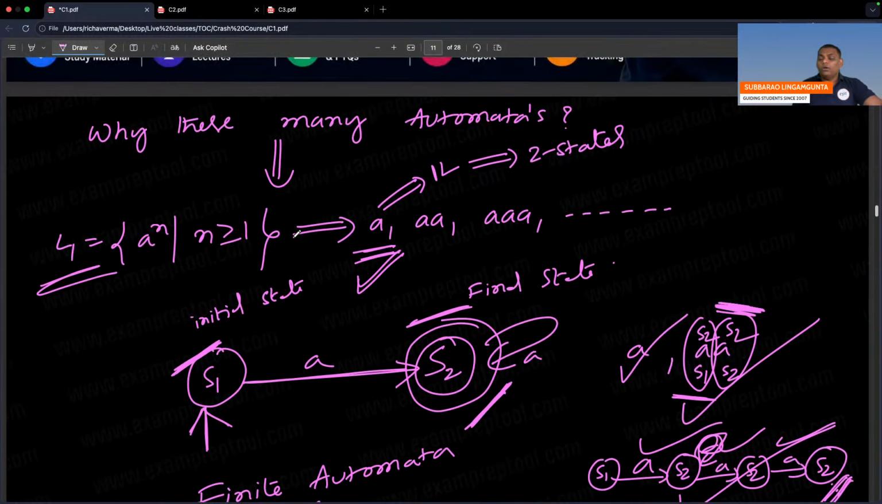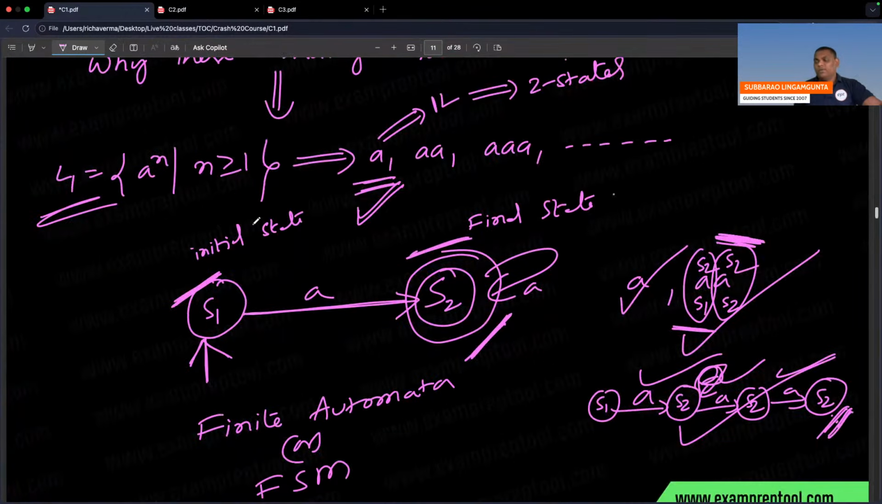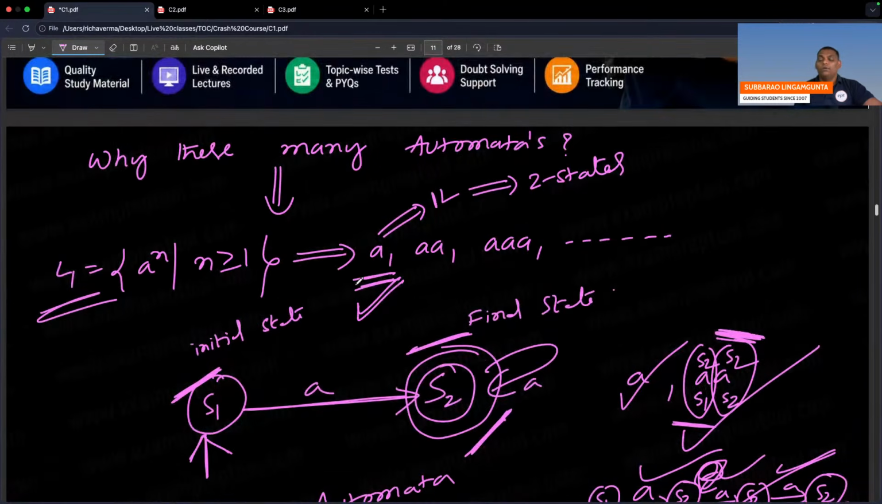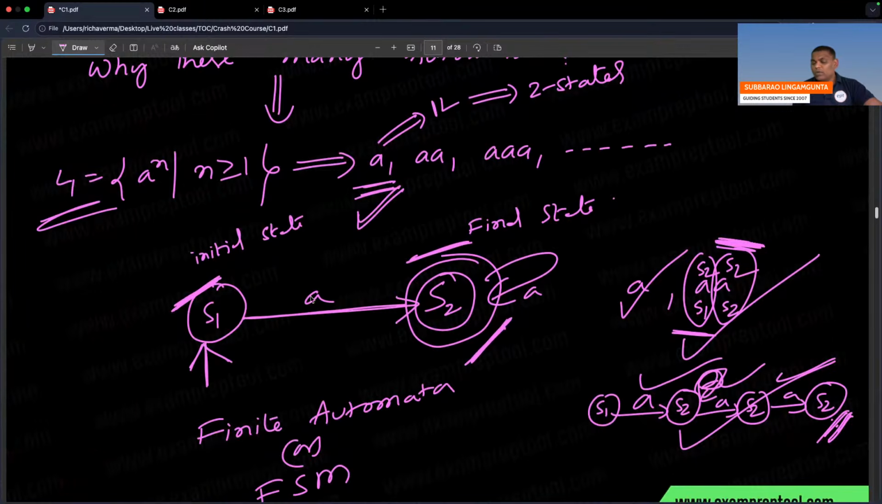Why these many automatas? So I took the first language. To accept the first language, I created one automata. How? Take one length, so minimal string, take one length. If the minimal string is one length, plus one you do, two states. Start with two states. So S1 on A, S2. At the end of the first string A, I am in final.